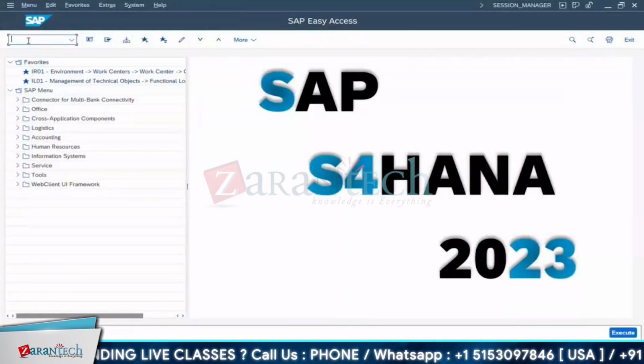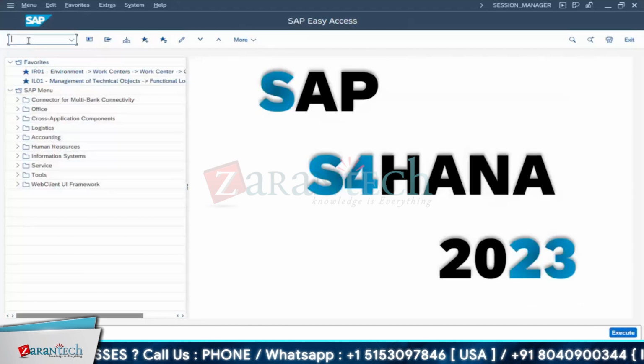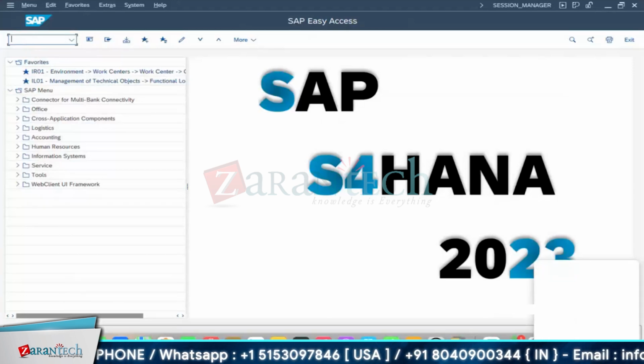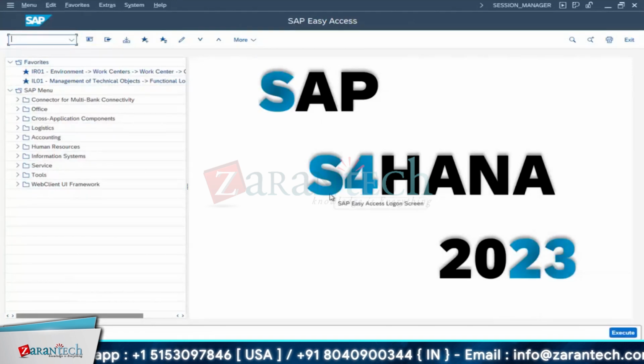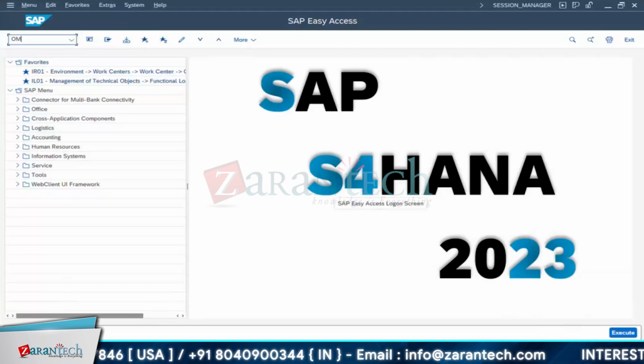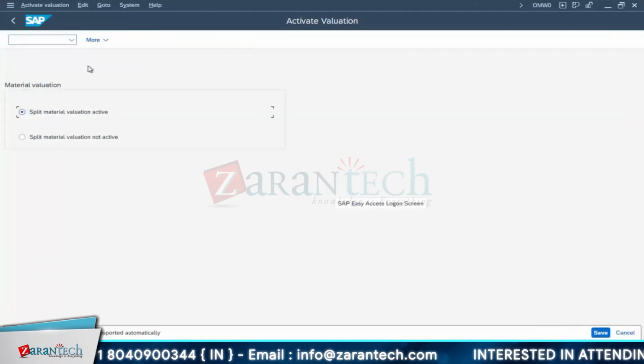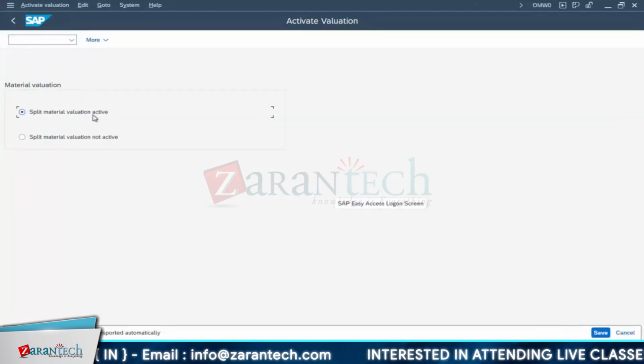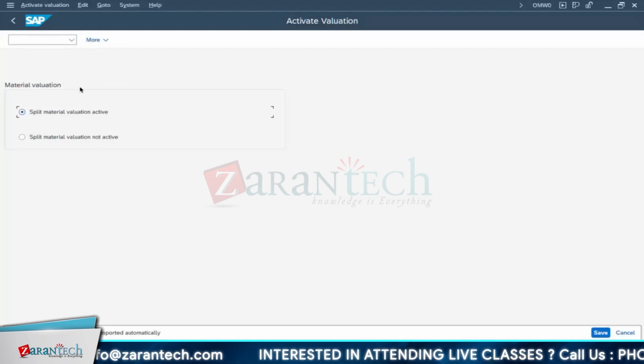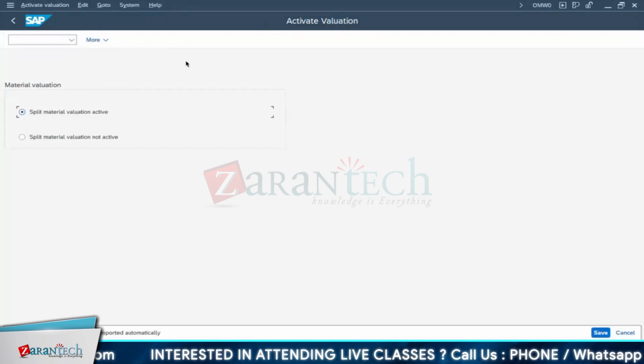Now I'll go for some material. I will show you how we can have a split valuation. For that, on the MM side, what should be the prerequisites? For knowledge purposes, go for OMW0. This is your split valuation. Split material valuation is active. This is a configuration setting. The MM team will take care.